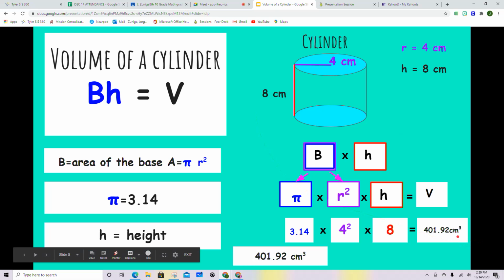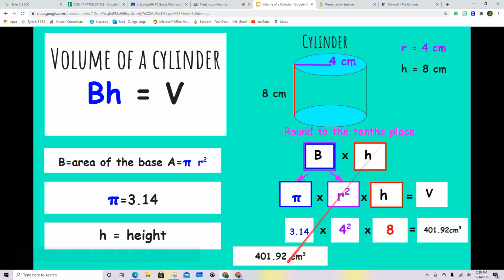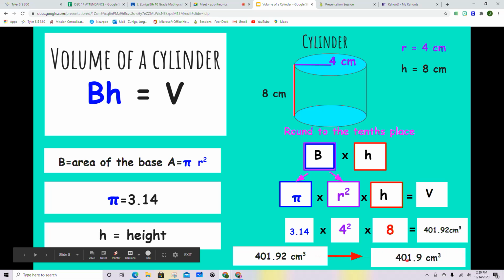Now, what if we were asked to round to the tenths place? Well, here we have 0.92. This is 92 hundredths. It's in the hundredths place. If we wanted to round it to the tenths place, we need to get rid of one of these numbers. So the answer would come out to 401.9 cubic centimeters, or 401 and 9/10.